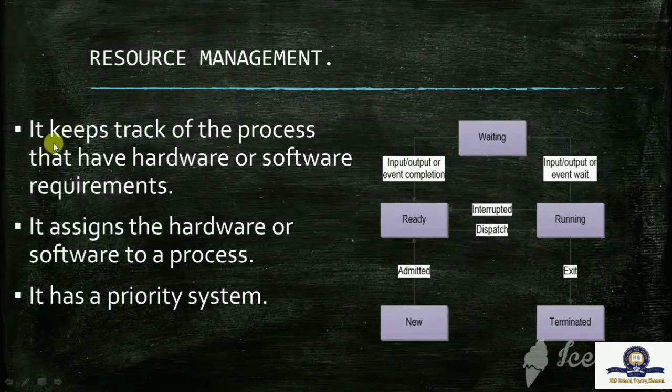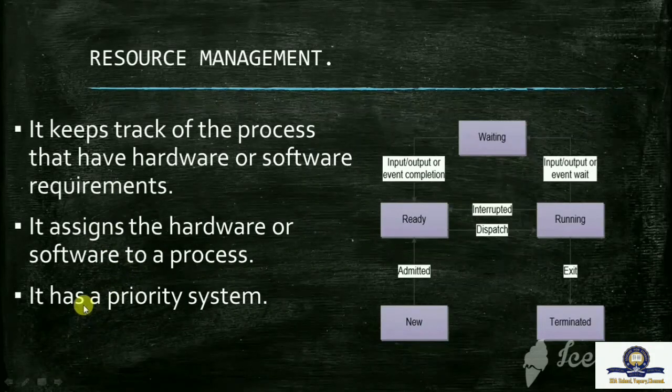The first one is it keeps track of the process that have hardware or software requirements. It means an operating system is basically a collection of software that manages computer hardware resources and provides common services for computer programs. The next one is it assigns the hardware or software to the process. First it keeps track of the process that have hardware or software. Here it assigns the hardware or software to the process.